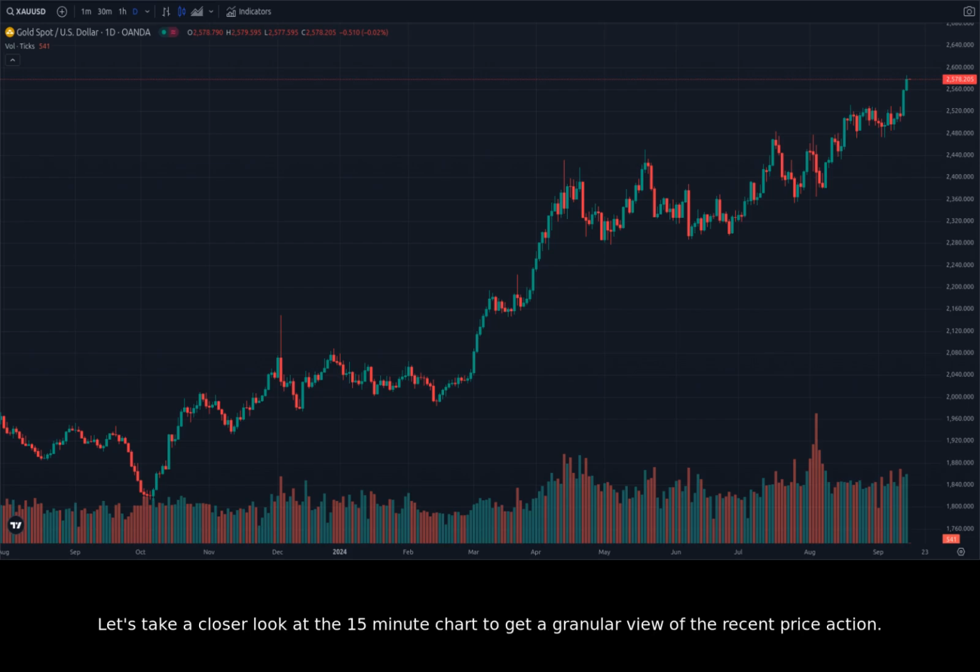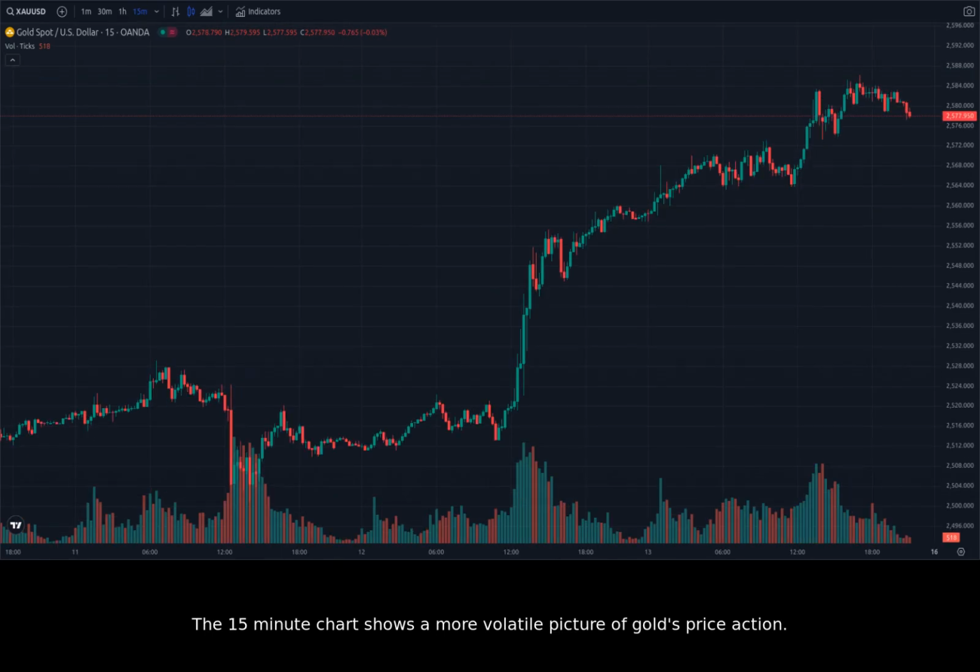Let's take a closer look at the 15-minute chart to get a granular view of the recent price action. The 15-minute chart shows a more volatile picture of gold's price action. The price has been bouncing between support and resistance levels. The RSI is currently below the 50 level, indicating that the momentum is shifting in favor of the bears.